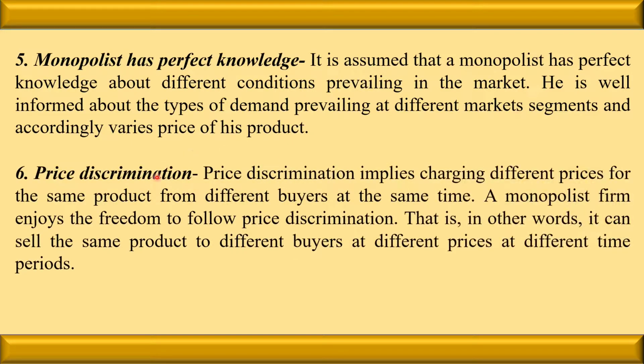Next is price discrimination. Price discrimination implies charging different prices for the same product to different buyers at the same time. A monopolist firm enjoys the freedom to follow price discrimination. The monopolist firm discriminates the price on three grounds: on the basis of person, on the basis of place, and on the basis of time.